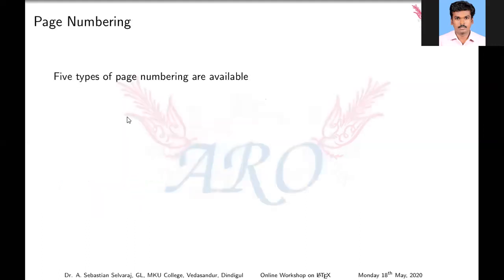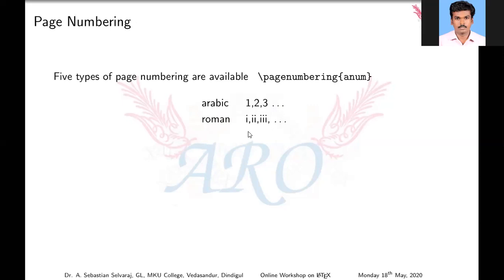Page numbering: how to define a page number. Five types of page numbers are available. If you look at standard textbooks, before our first chapter the page number appears in Roman numerals. The first page, the title page, has no number. From the second page onwards, it starts with Roman numeral 2, and so on.